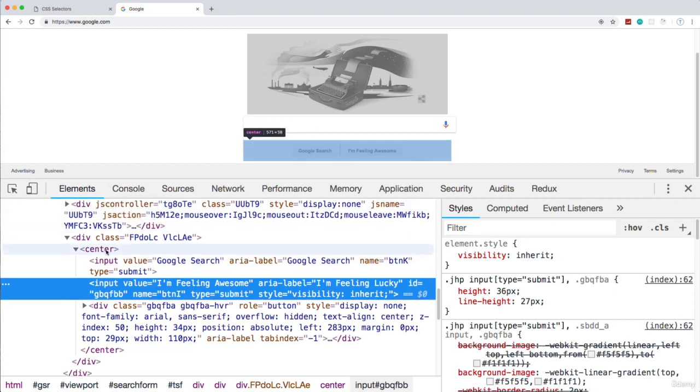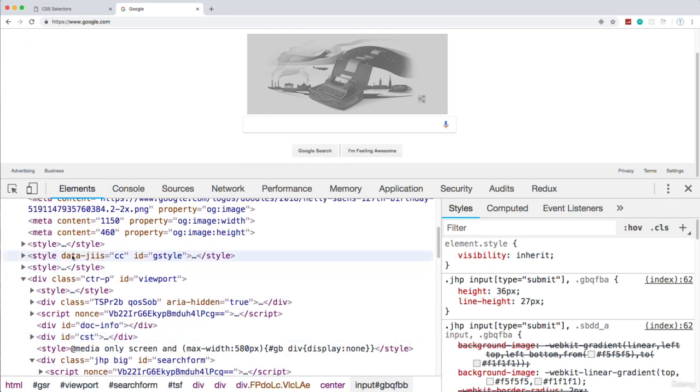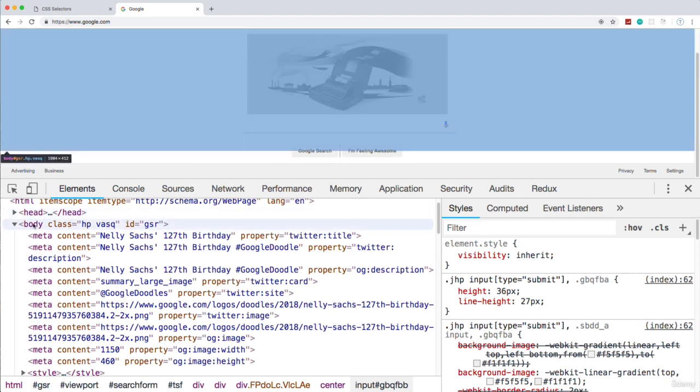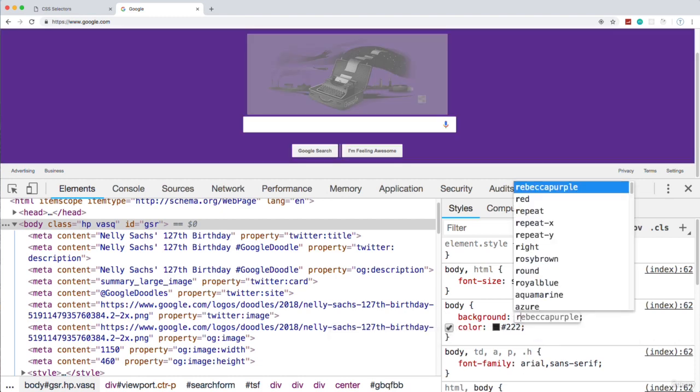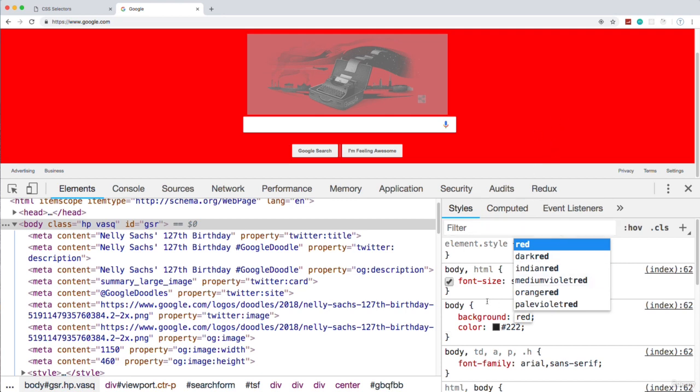So if we wanted to change some CSS, let's go up here and let's click on the body. That gives us the CSS of the body. Let's say we wanted to change the background here, which is white. This is hexadecimal for white. Let's change it to red. So now we have a red body.